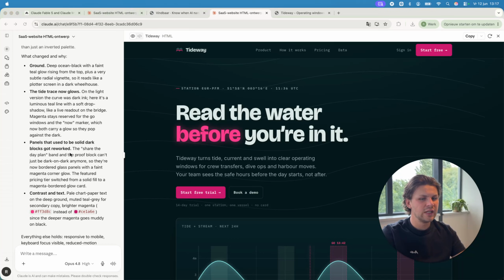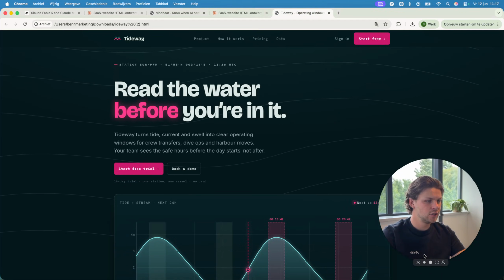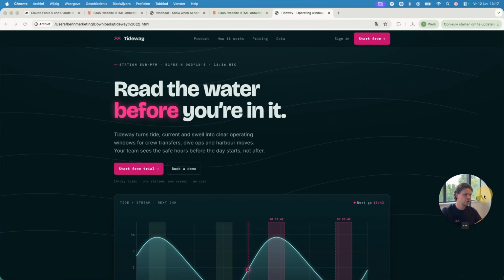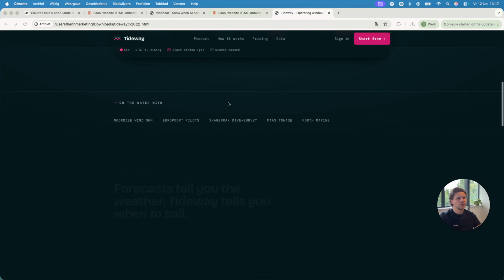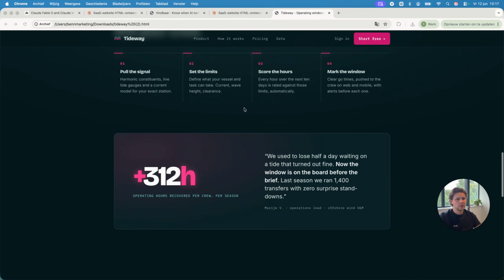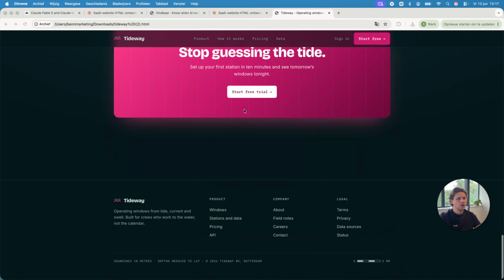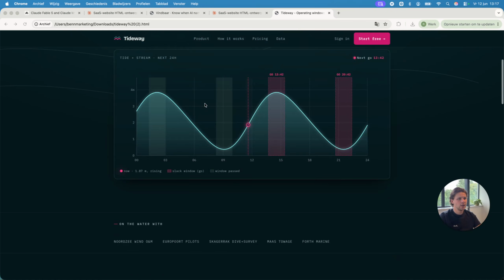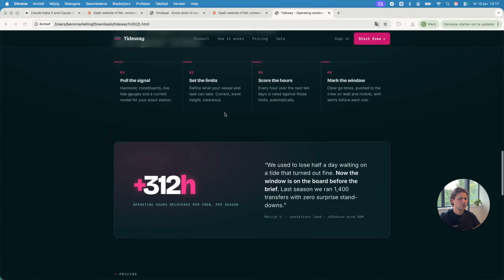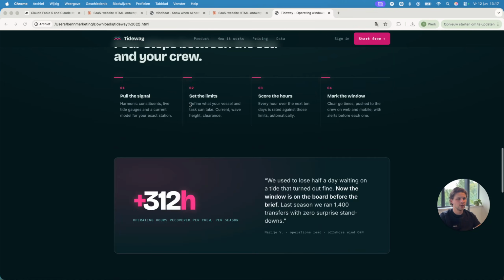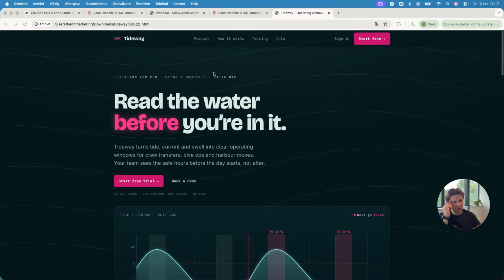So after a few minutes, Opus 4.8 is actually done with creating the full website. And I've opened the HTML here, so we can actually see the full website. I will make myself a little bit smaller for this, guys. And we can see this is the website. It looks like a pretty nice website for a SaaS. But yeah, you can clearly see it's still an AI website. It doesn't have anything with motion. It doesn't have anything else. So this is the website it created. But bear in mind, it's only with one prompt. So we can start using this website and actually start optimizing the full website.